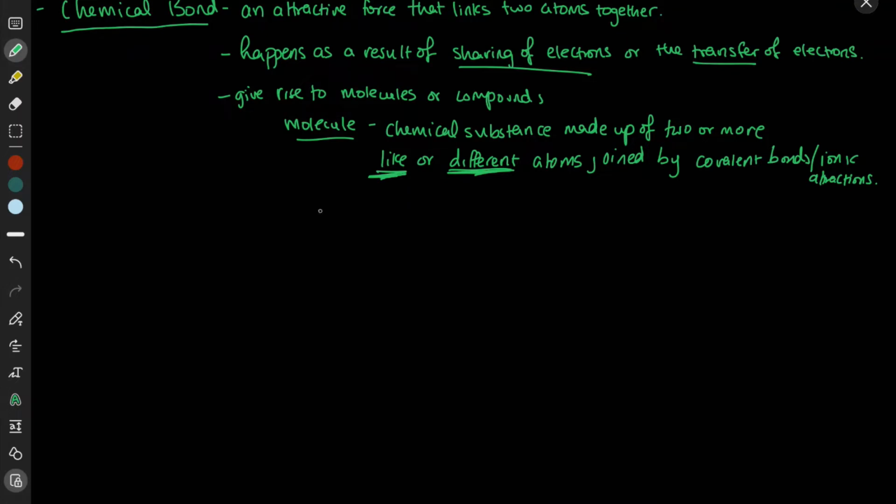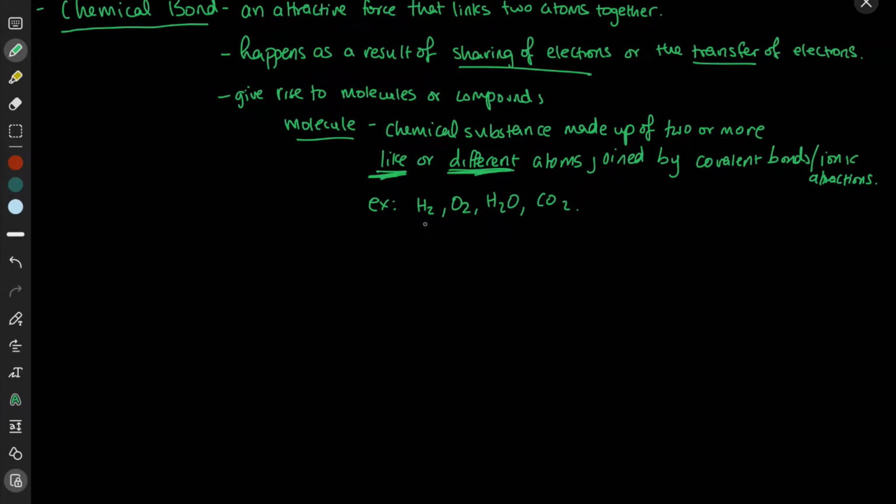So let's look at a couple of examples, right? So we have H2, which is the hydrogen molecule, right? Elemental hydrogen, elemental oxygen, O2. Water is a good example, as is carbon dioxide, right? And other ones obviously as well.